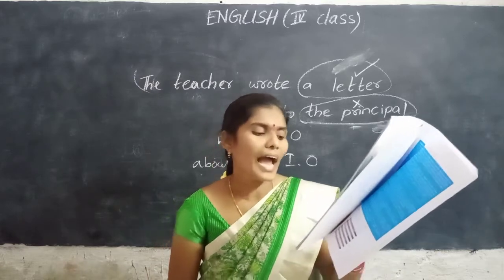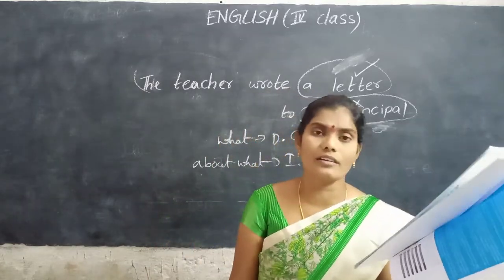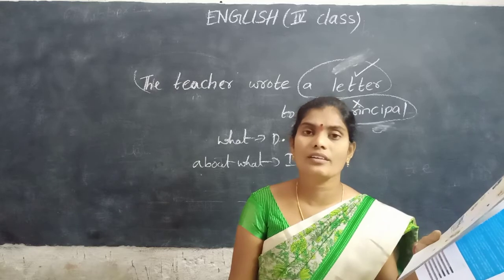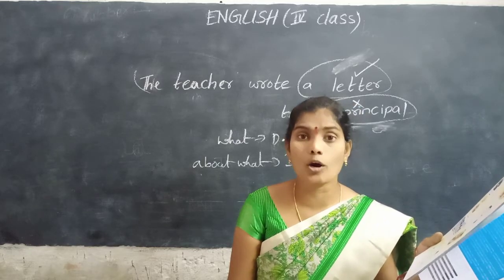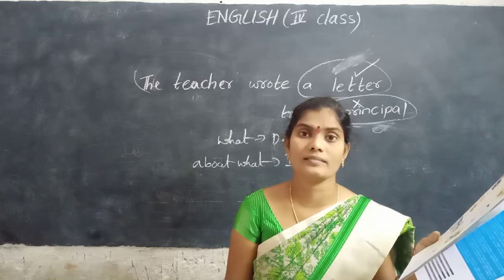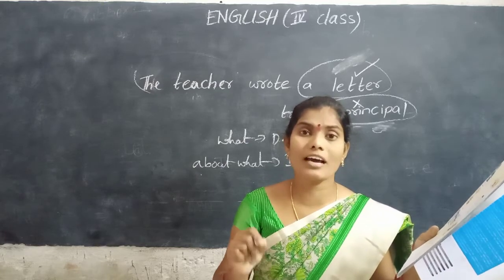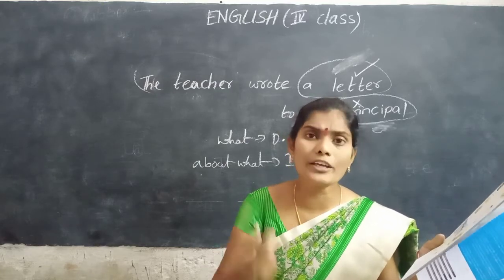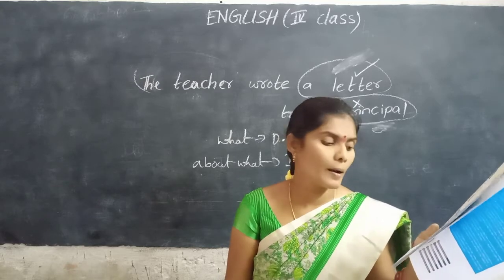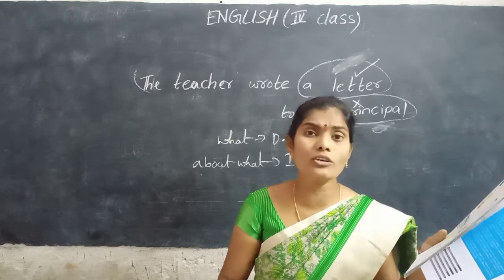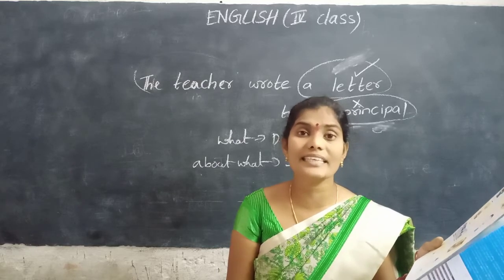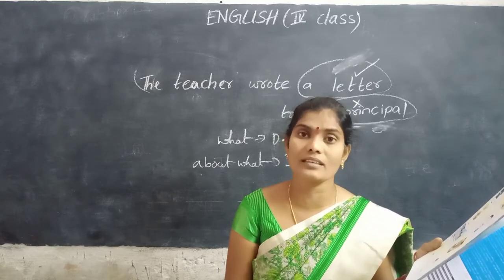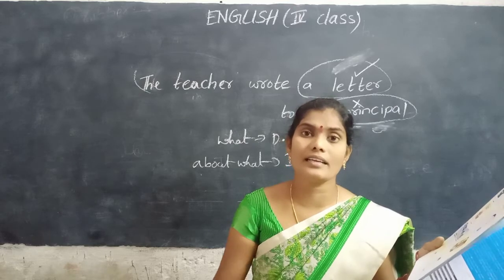Next, I wrote a letter to my brother. What I wrote? Letter. Letter is the direct object. Keep a right mark for letter. To whom I wrote? To my mother. My mother is the indirect object. Keep a cross mark. My mother, cross mark.